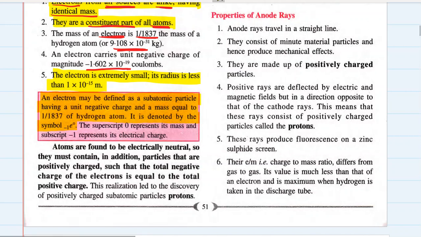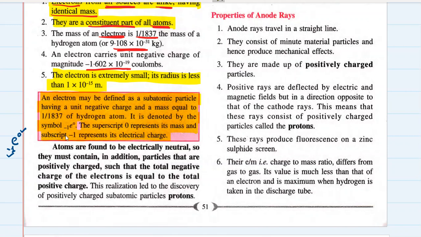What do you mean by 0? 0 is its mass. It has negligible mass. It is massless. And what is minus 1? Minus 1 is its negative charge. The superscript 0 represents its mass, and the subscript, which is written at the bottom, represents its electrical charge.